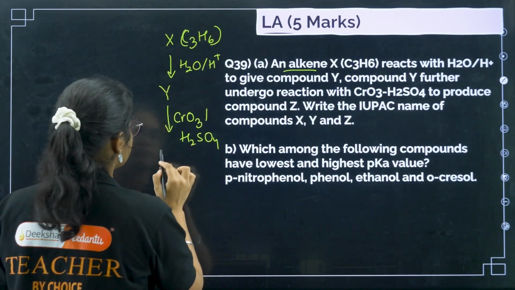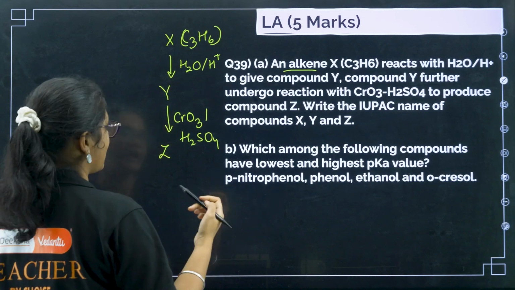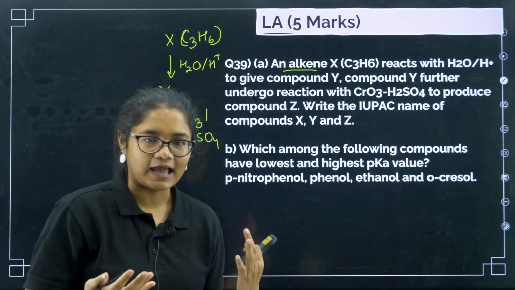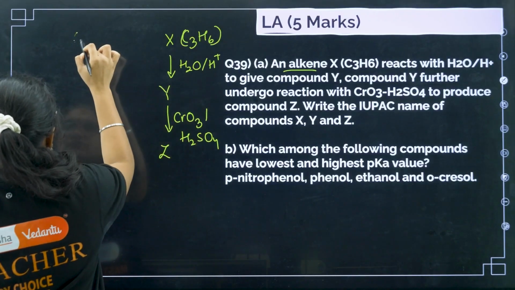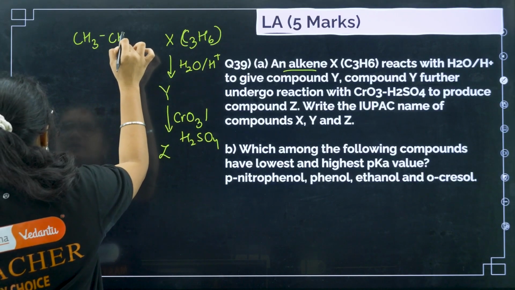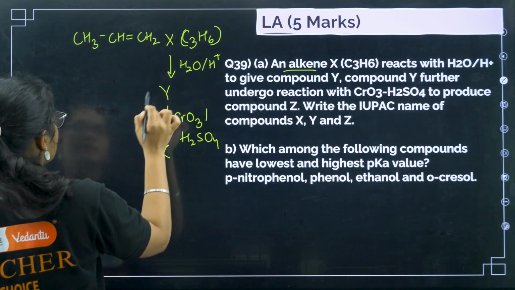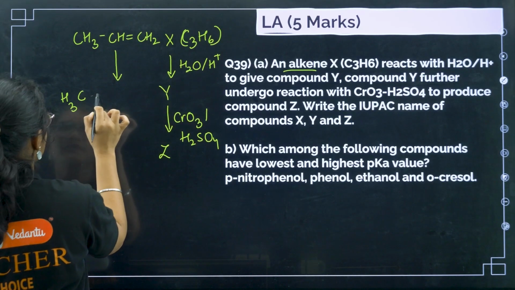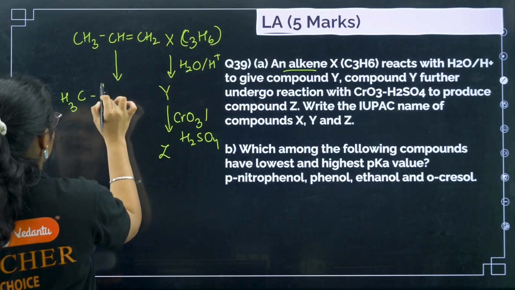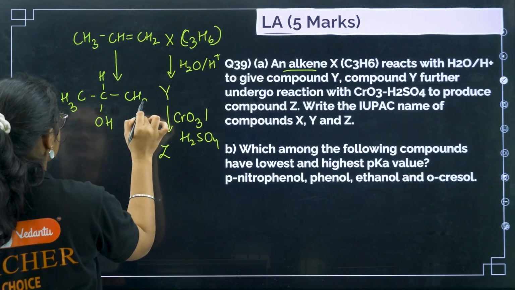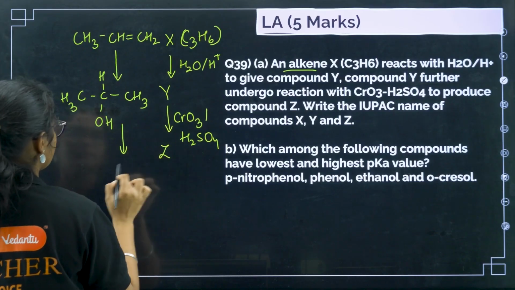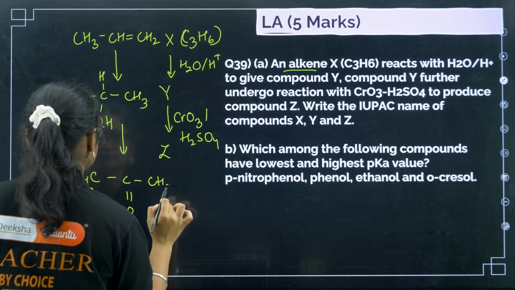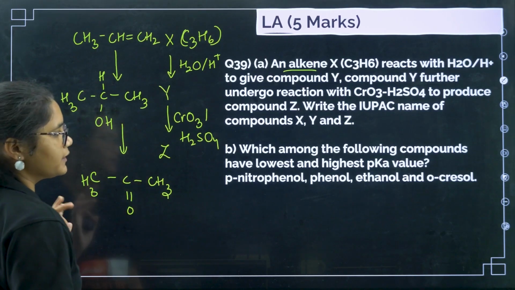CrO3 and H2SO4 to produce compound Z. Write the IUPAC name of X, Y and Z. Now if there is a 3 carbon compound and it is an alkene, then you know that there is only one alkene, that is propene. Now H2O and H+ will follow Markovnikov's rule, so we will get CH3-CH(OH)-CH3. Now with chromic oxide what will happen? There will be oxidation and we will get this one. Okay, acetone is formed here.